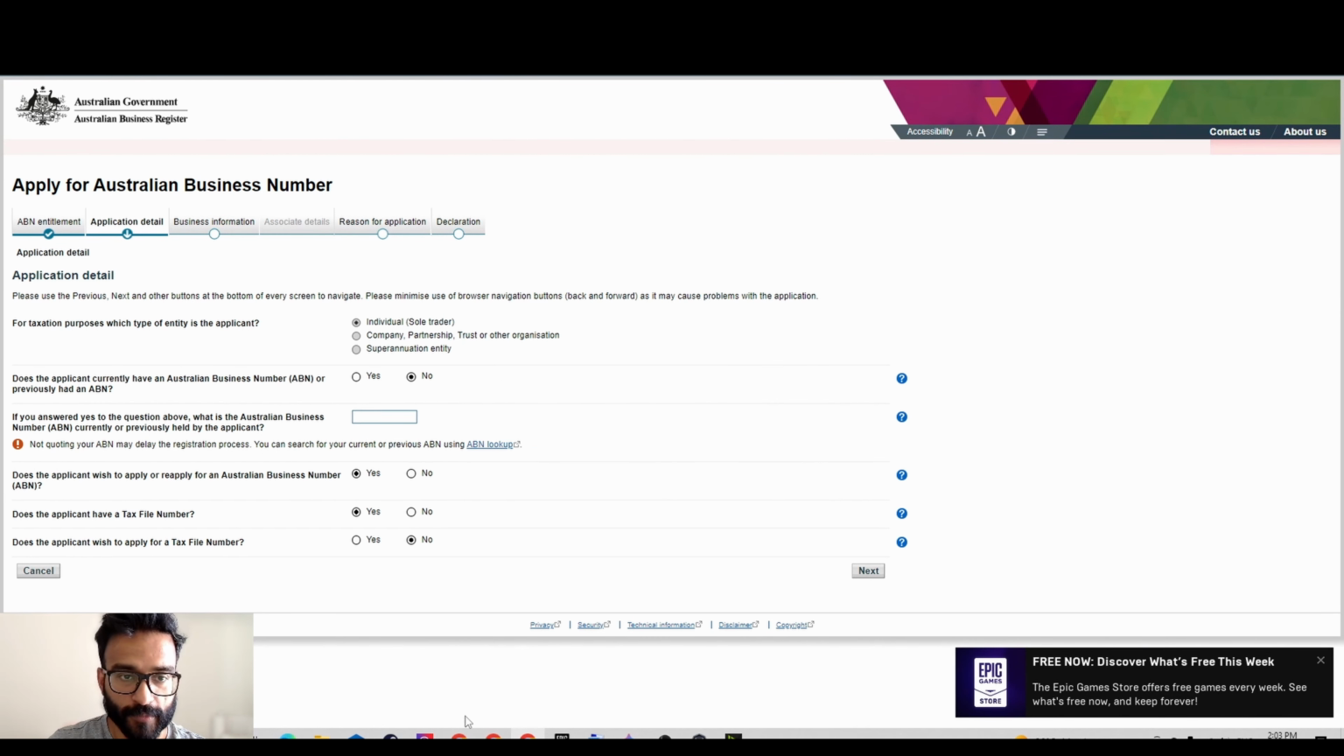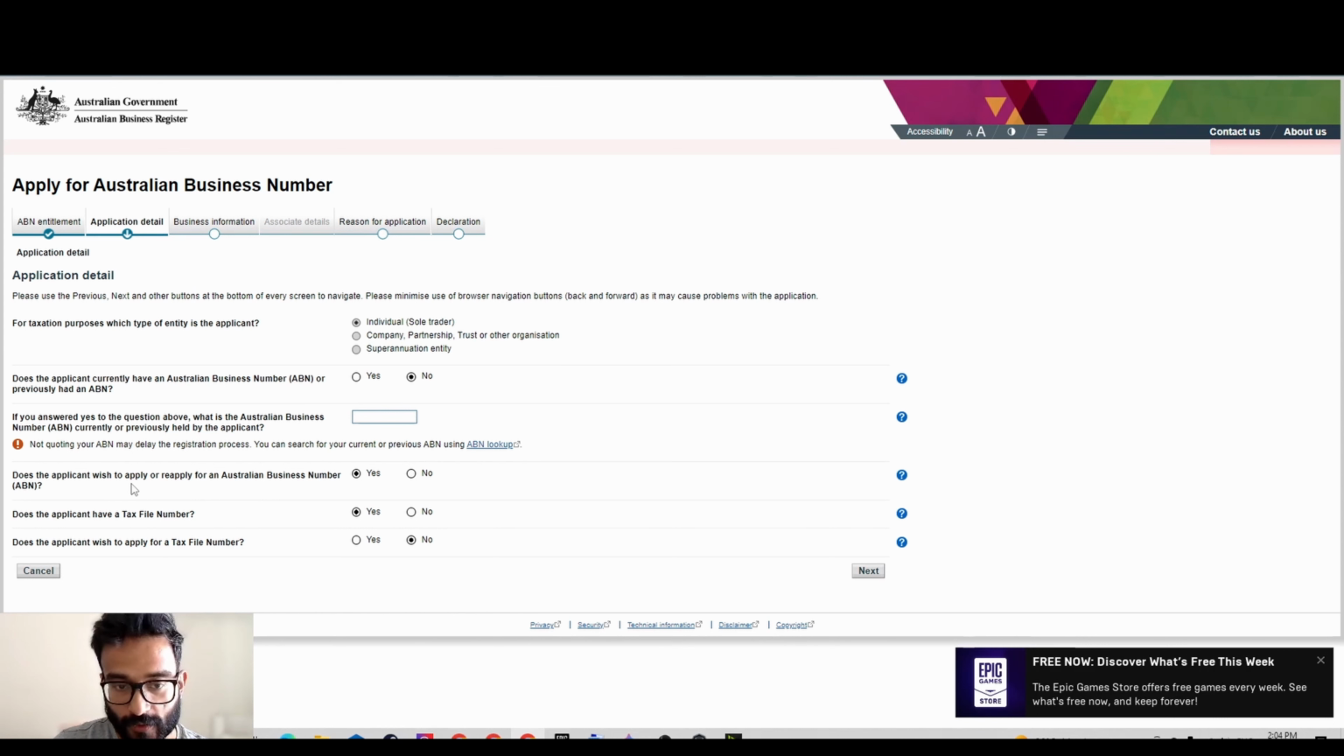So these are the different options that you have in application detail. For taxation purposes, which type of entity is the applicant? In our case, it would be an individual sole trader. Does the applicant have an ABN or previously had an ABN? This would again be dependent on your circumstance, but here I selected no. You could go for yes, in which case you would have to provide the ABN. Just to keep it simple, I did hit no.